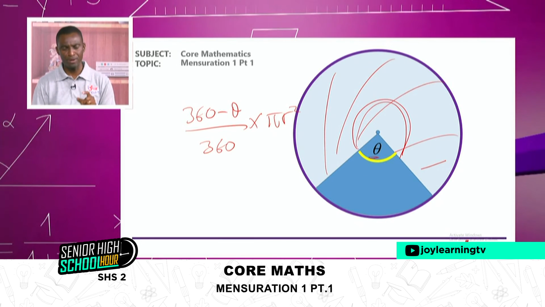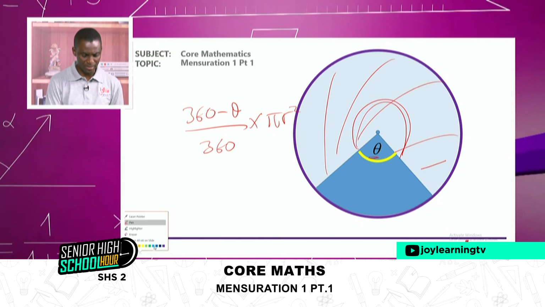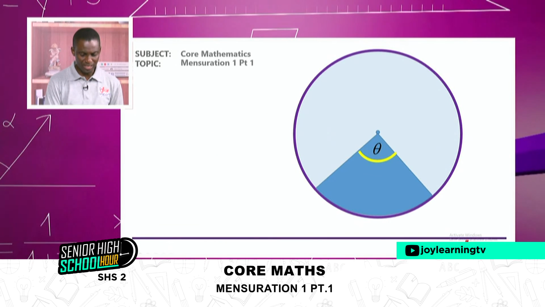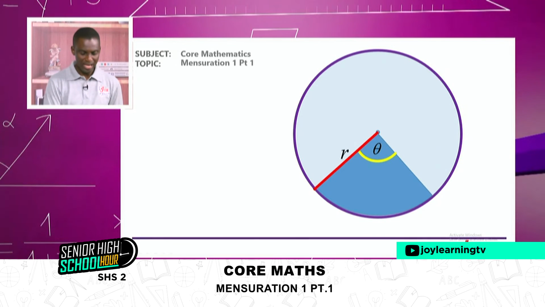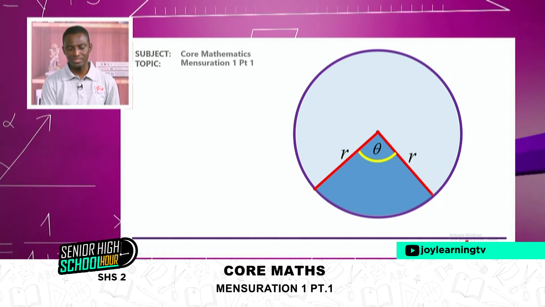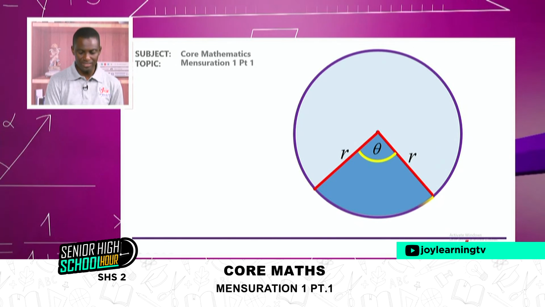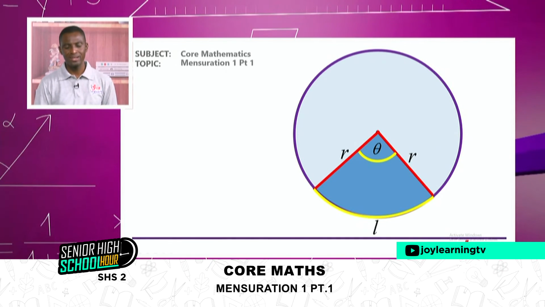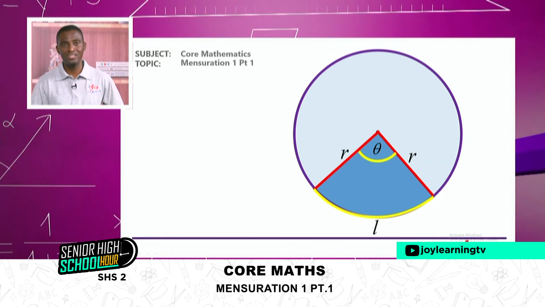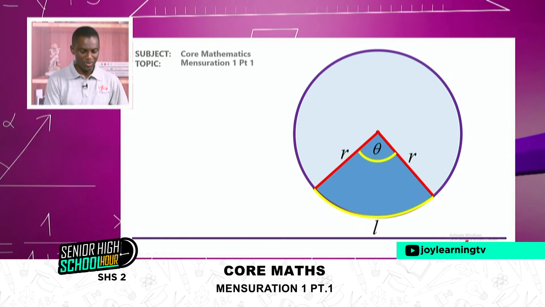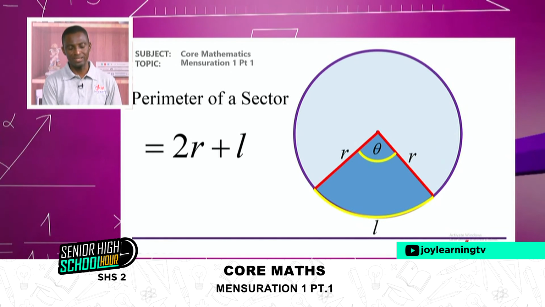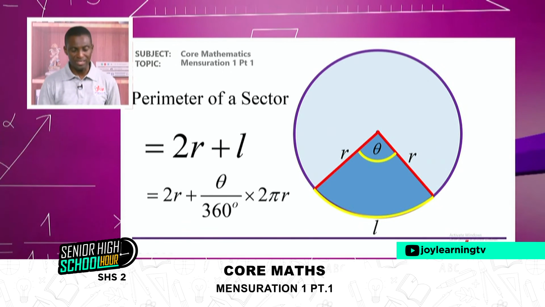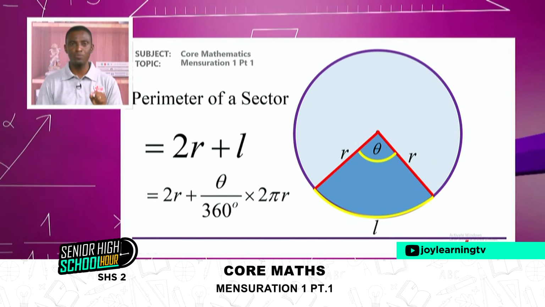But then I want to find the perimeter. So we are saying that for perimeter, if I add the radius and then add another radius and add the length of the arc, I should get the perimeter of the sector. Very simple. So radius plus radius we know is going to give us 2 radii, plus our L, and the L already is known from the beginning as theta over 360 times 2 pi r.